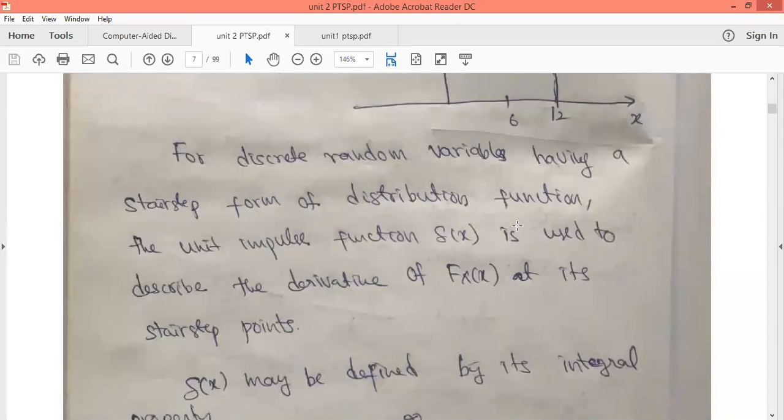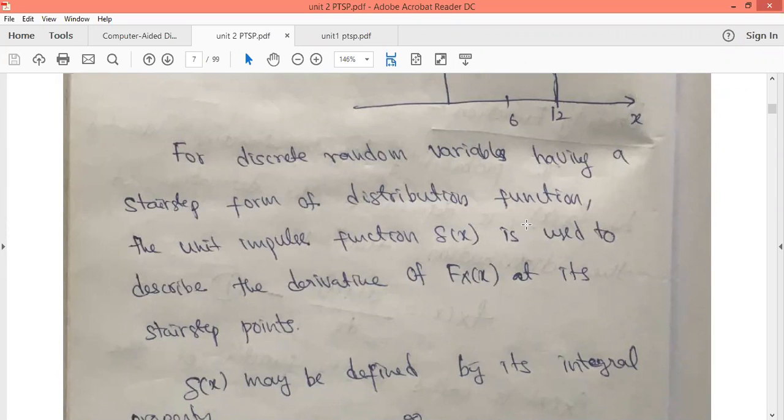For a discrete random variable, we have discussed that the discrete distribution function will have a staircase step waveform. What is the density function? Density function is the derivative of the distribution function. To define the derivative of that, what do we use here? We use the impulse function.